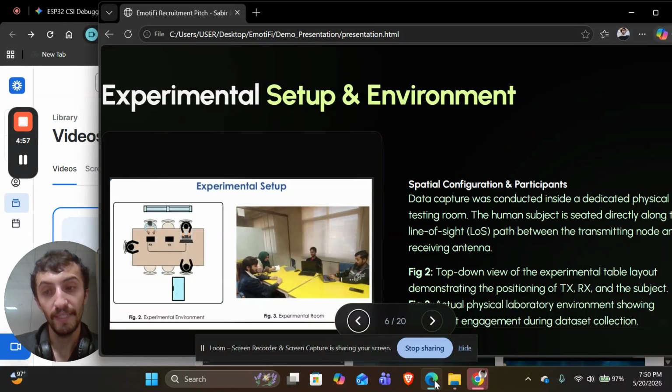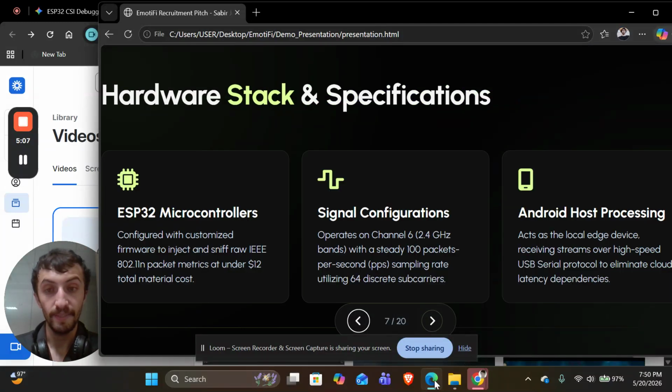There are limitations with it as well, but we will talk about how effective it is and how we can improve it. The hardware stack is clear: ESP32 microcontrollers.